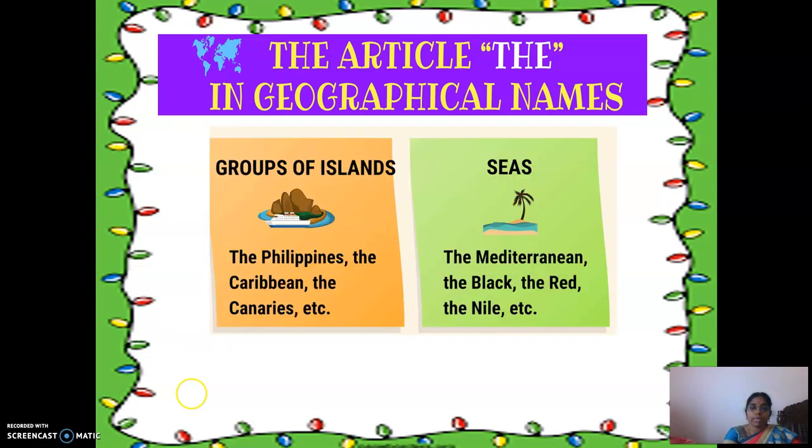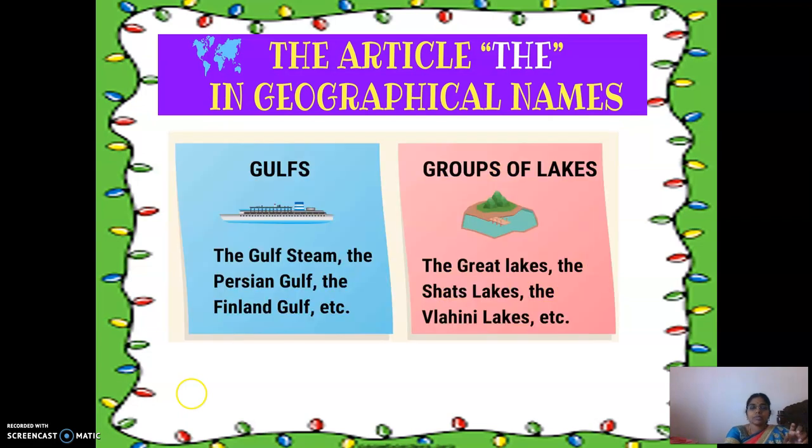Next, groups of islands: the Philippines, the Caribbean, the Canaries, etc. For all these groups of islands, we will use "the".